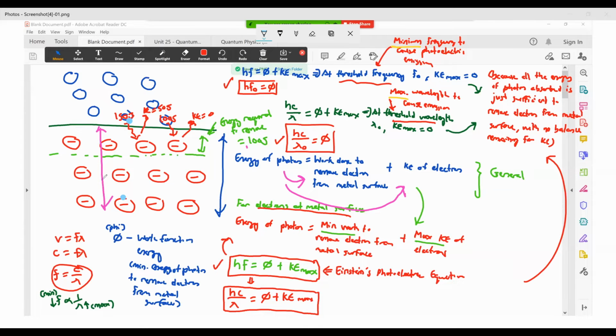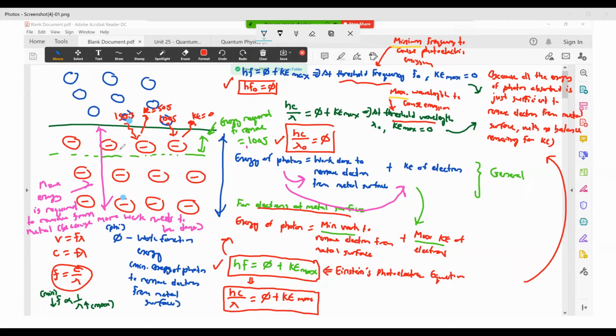What you can say is that for electrons that are deeper below the metal surface, more energy is required to remove them from the metal, because more work needs to be done.